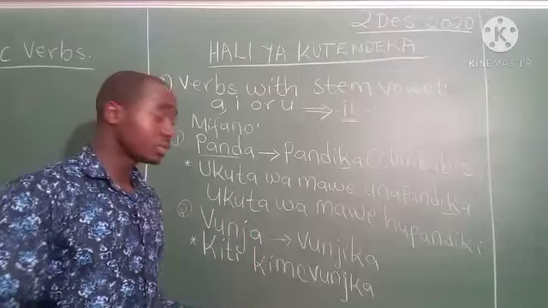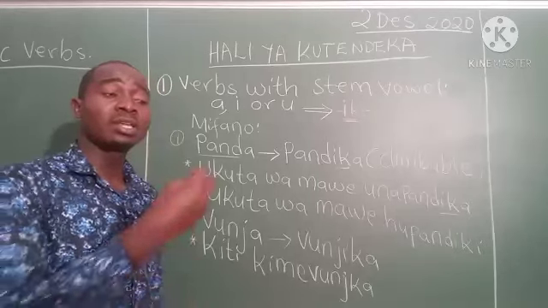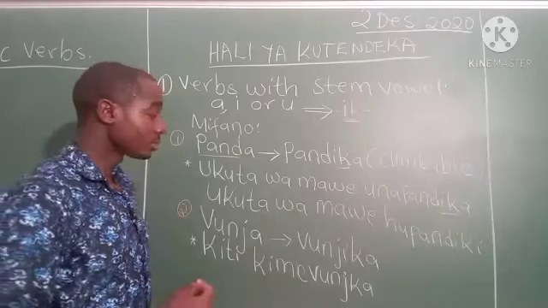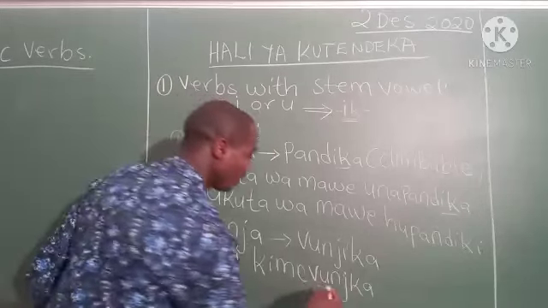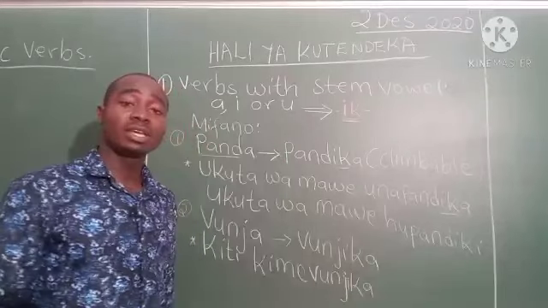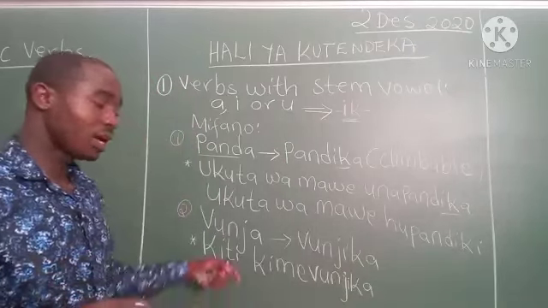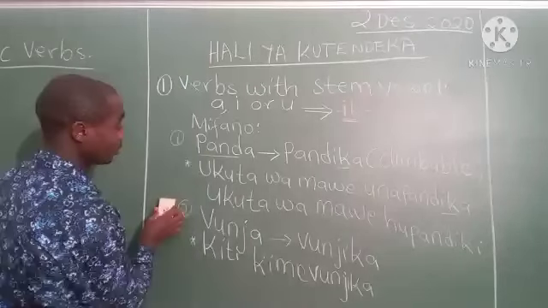When it wants to enter into the condition of being broken, and it is not broken yet, we say kiti kinavunjika. Now here we have two meanings. The first meaning is it is breaking. The second meaning is it is breakable, and you can break it easily.